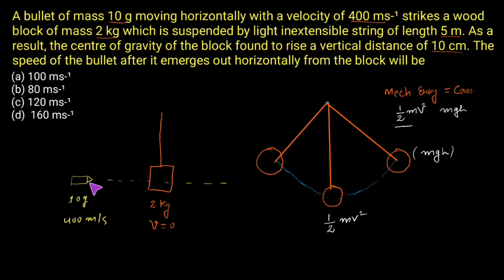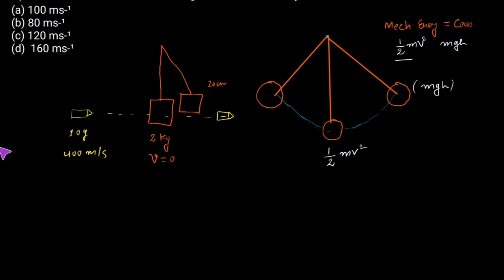Now what happens, this bullet passes through this wooden block, and when this bullet emerges out, we are asked to find the velocity. And during this strike, the vertical height of this block increases by 10 centimeter. So due to the striking of this bullet into this wooden block, the height is increased by 10 centimeter. So this block has attained a height of 10 centimeter. To solve this question, we will simply apply the law of conservation of momentum.